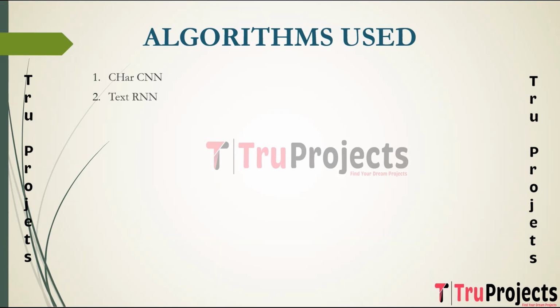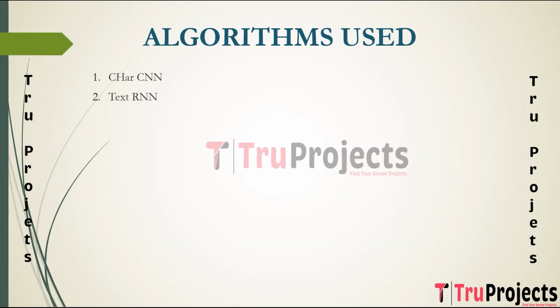Coming to Text RNN, where RNN refers to recurrent neural network. First, we will know what is RNN. It is a type of neural network architecture designed for sequential data processing, featuring recurrent connections that allow the network to maintain memory of the past inputs. RNNs are suitable for tasks where temporal dependencies and the context within sequential data are crucial, such as natural language processing and time series analysis.